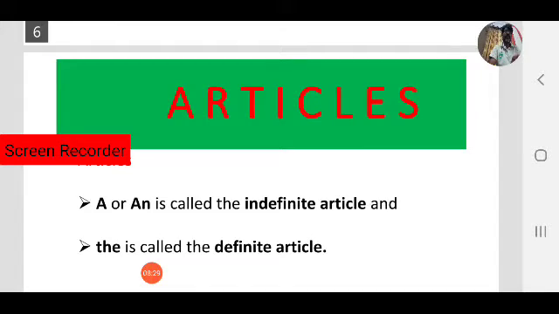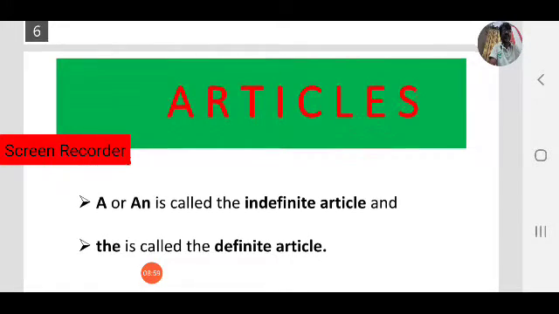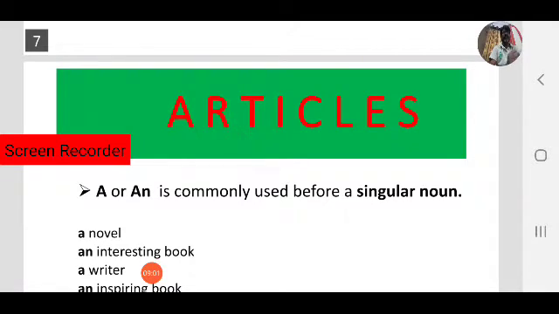Okay, a or an is called the indefinite article and the is called the definite article. Note down, there are 3 articles in English. So articles can be classified into 2 types, 2 categories. One is definite article, second one is indefinite article. A or an comes under indefinite article and the comes under definite article.